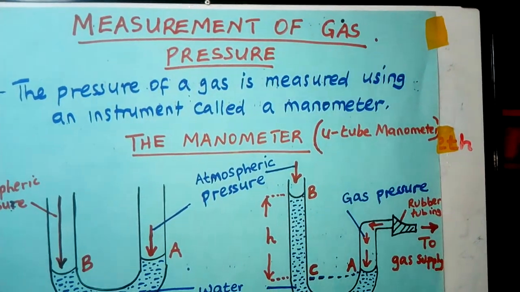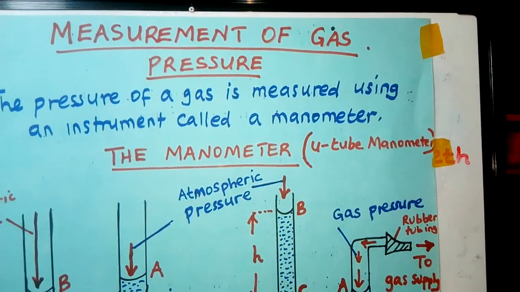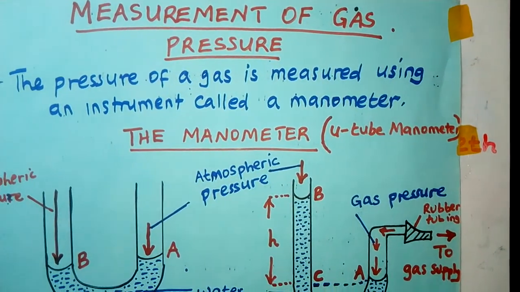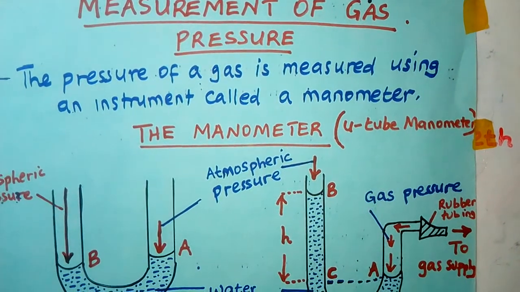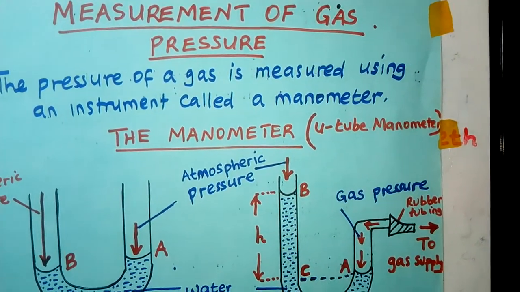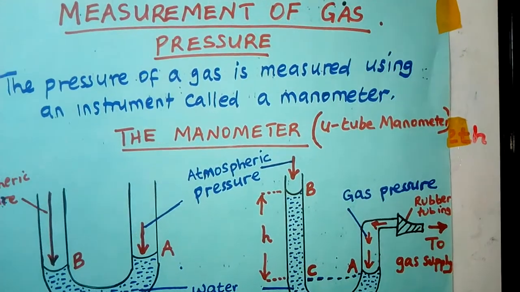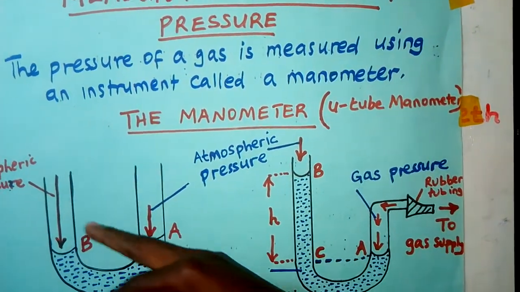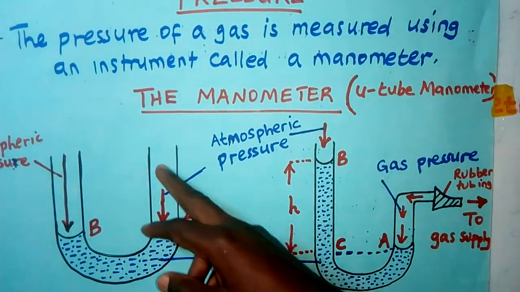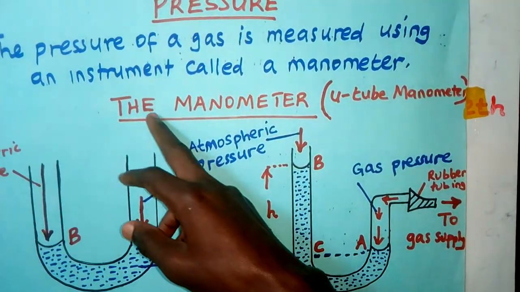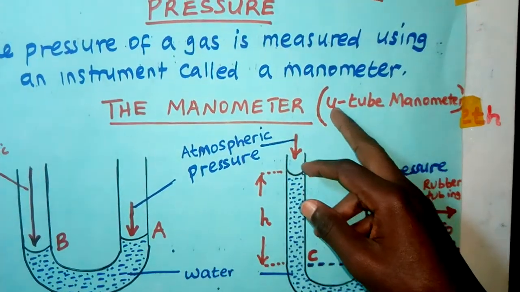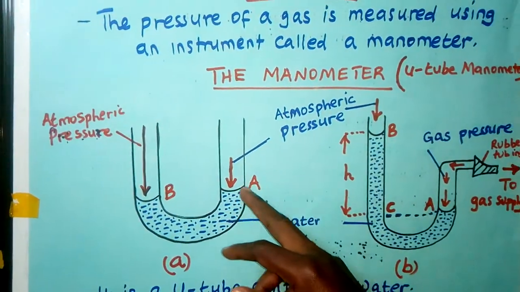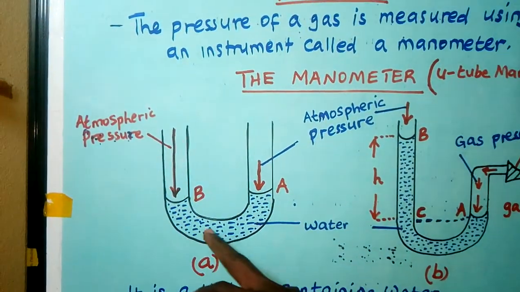Now let us look at how the pressure of a gas can be measured. Measurement of gas pressure. The pressure of a gas is measured using an instrument called a manometer. Now the manometer looks like a U. It is a U tube like this. This is a manometer, which sometimes we call a U tube manometer. So a manometer looks like a U, that's why it is a U tube.